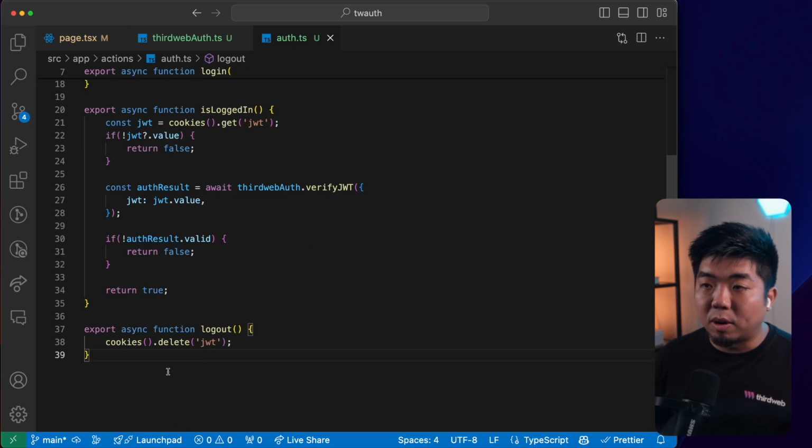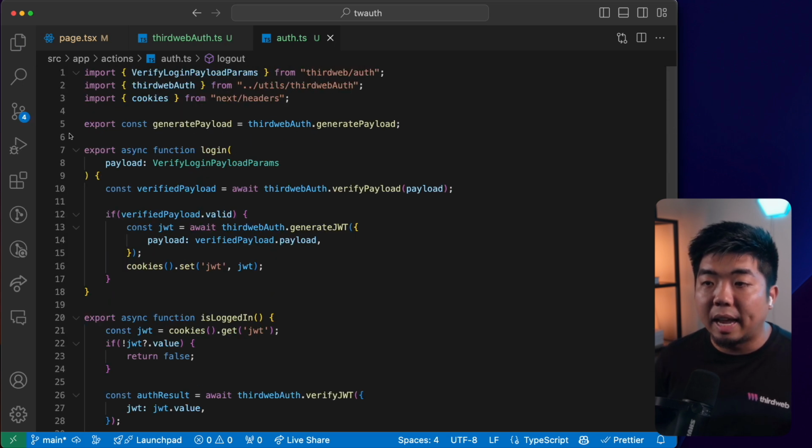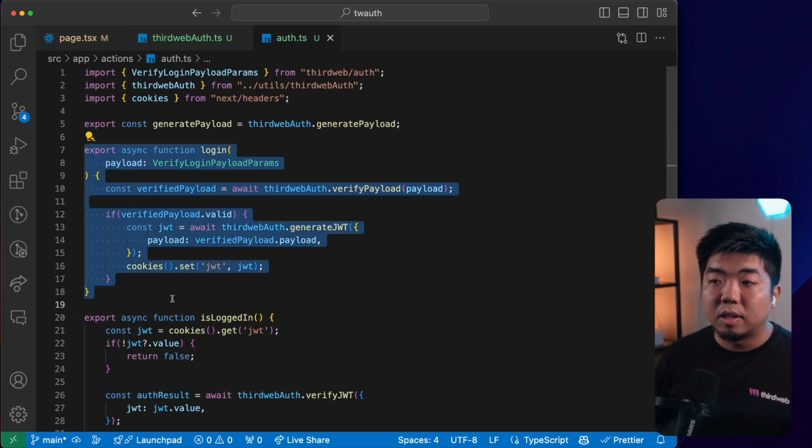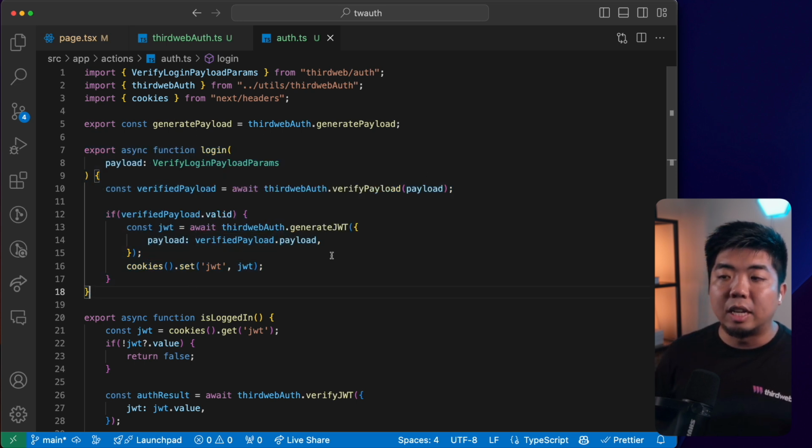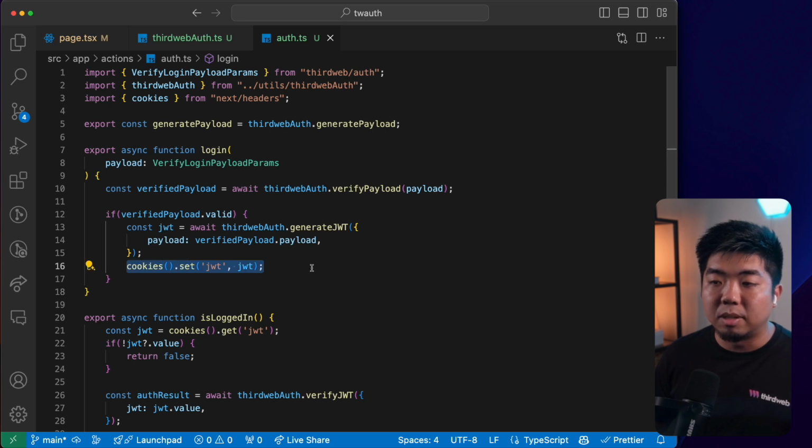So that does it for setting up our auth. Again, we have our function for when a user logs in. We're going to generate them a payload to sign. We'll verify that payload. If it is valid, we'll generate a JWT and store that JWT.